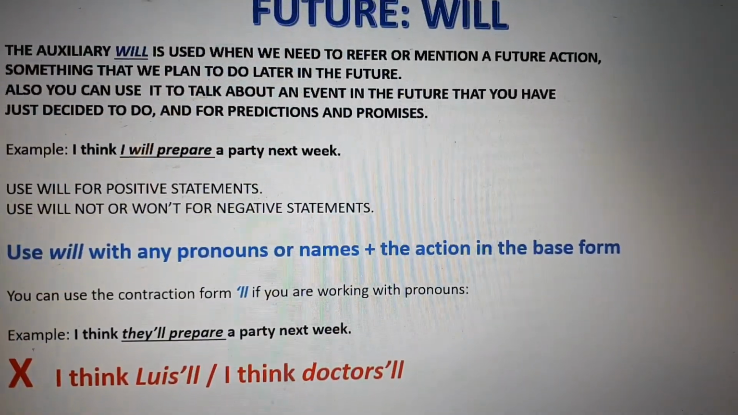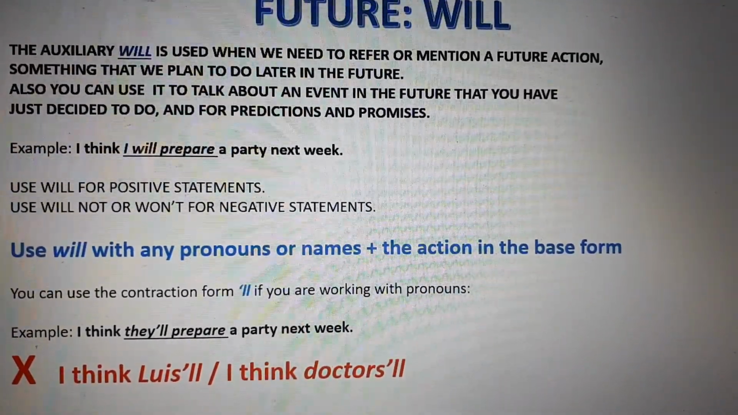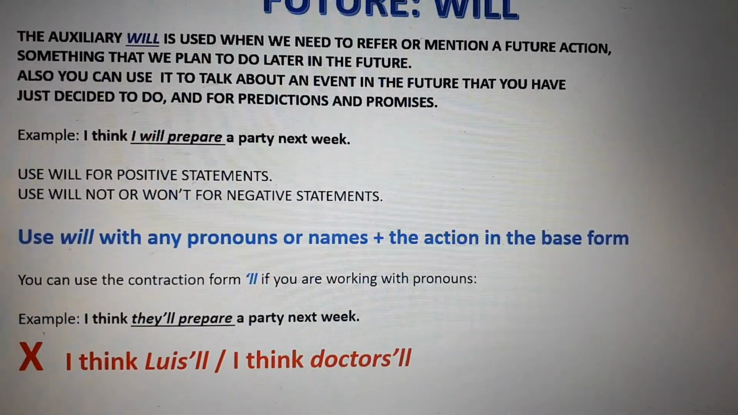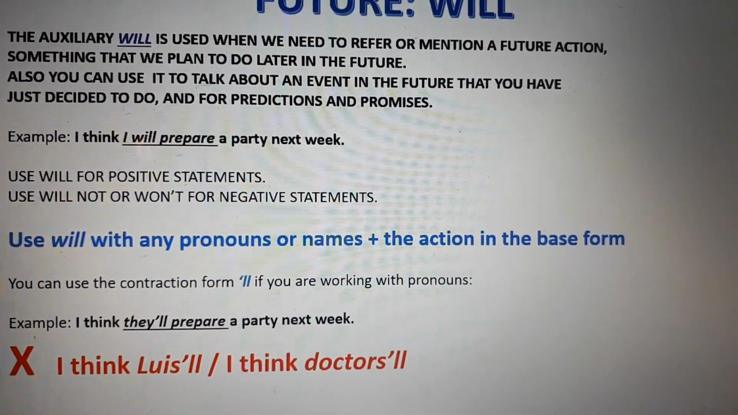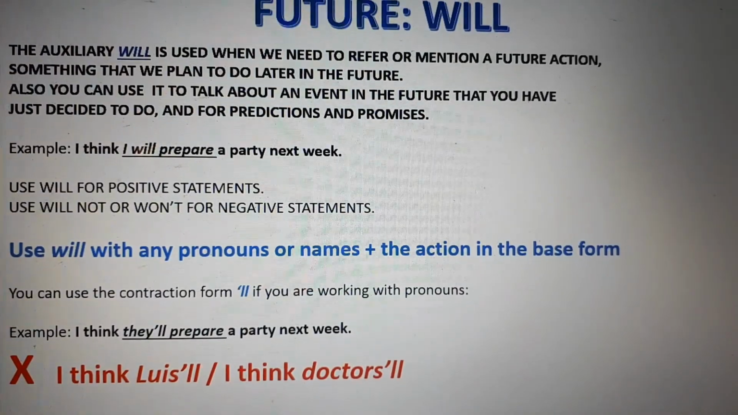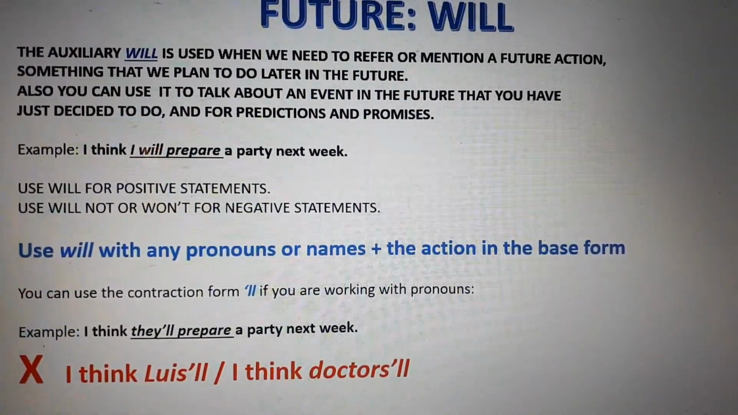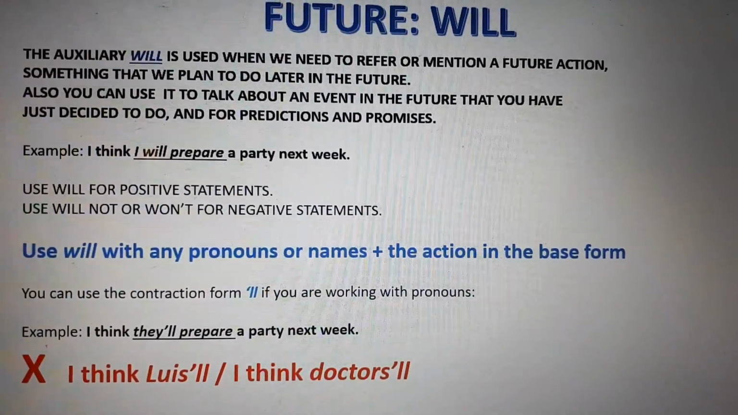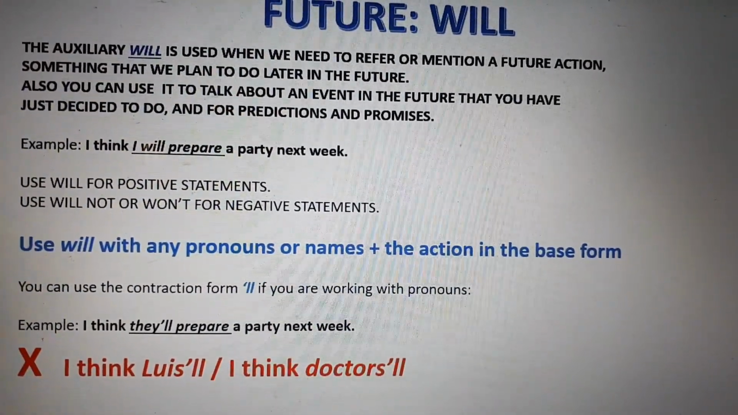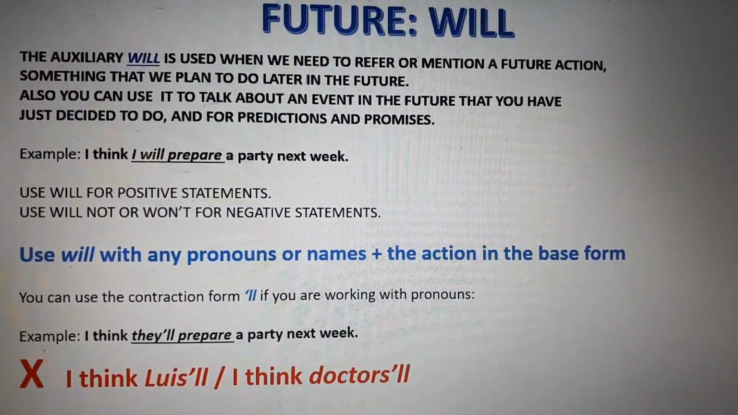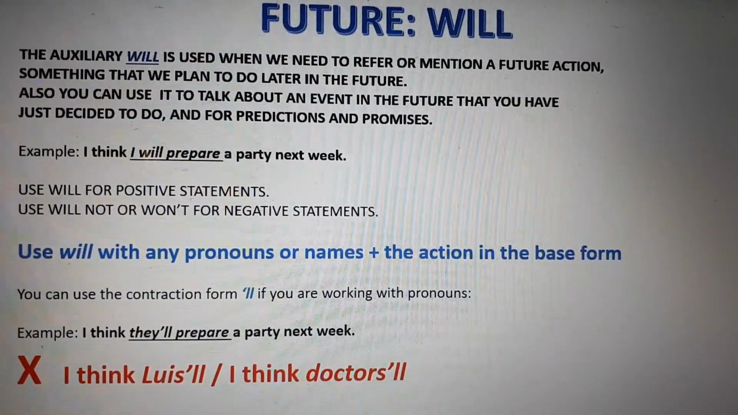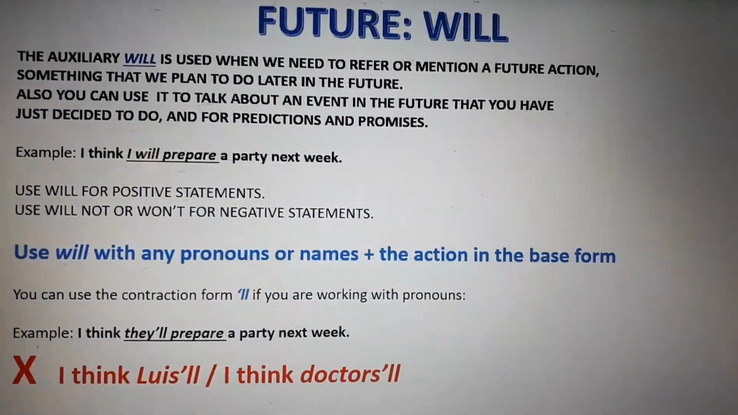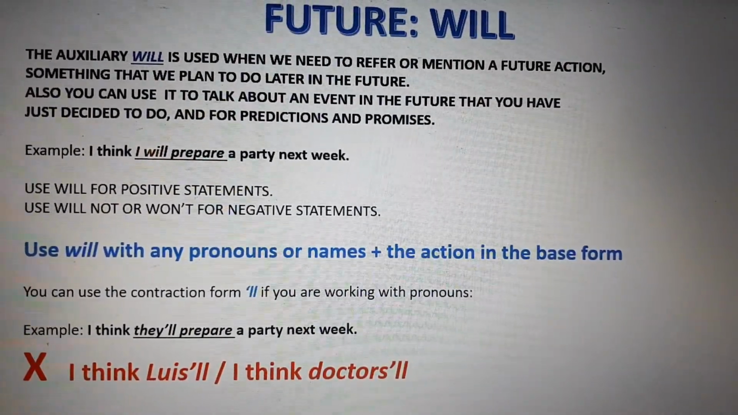Okay. And if you want to know the structure, well, you need the pronoun or name, singular or plural, plus will, plus the action in base form. Okay, it says use will with any pronouns or names plus action in base form. I think, I will prepare. I is the pronoun, will is the auxiliary, and prepare is the action in base form.